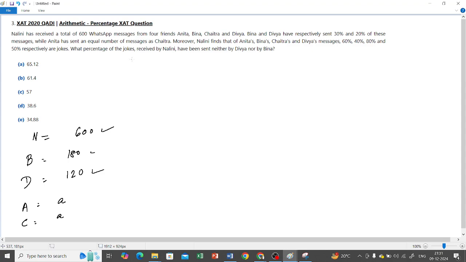Anita has sent an equal number of messages as Chaitra. So let Anita and Chaitra both send A messages, right? Moreover, Nalini finds that of Anita's, Bina's, Chaitra's and Divya's messages, 60%, 40%, 80% and 50% were jokes, right? So let us make a table out of it.